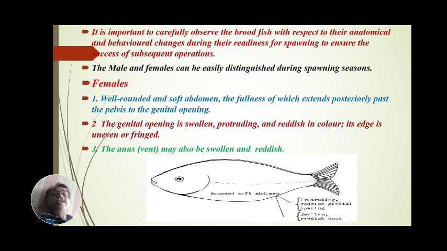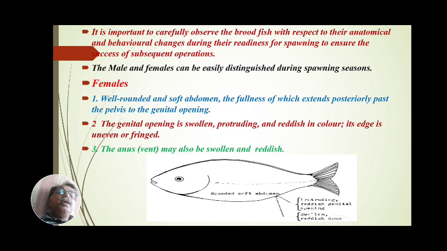These fishes are to be carefully observed and checked with respect to their anatomical and behavioral changes. What anatomical changes and what behavior occur during the spawning period?